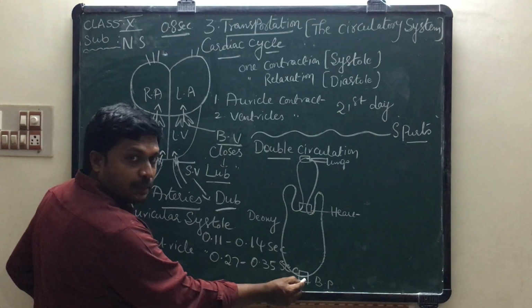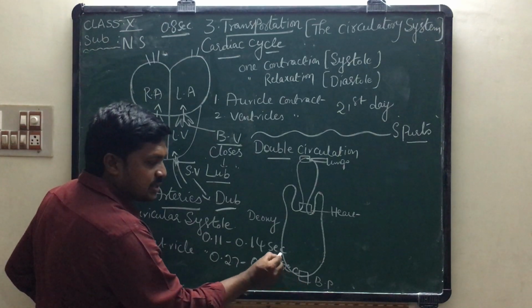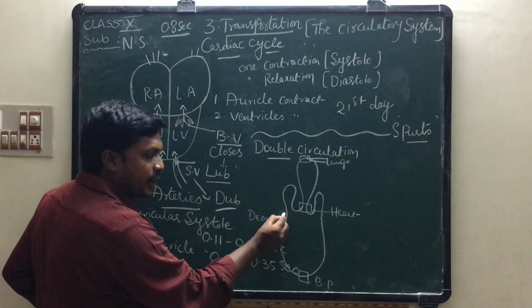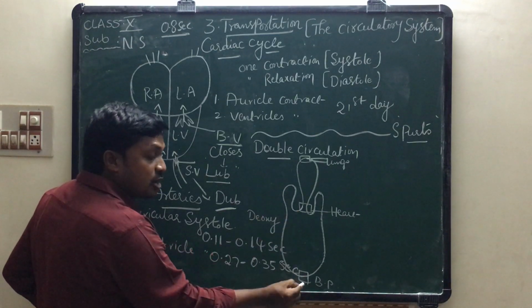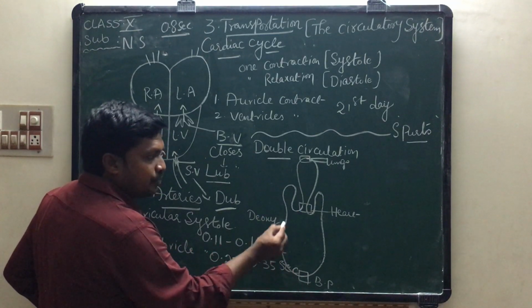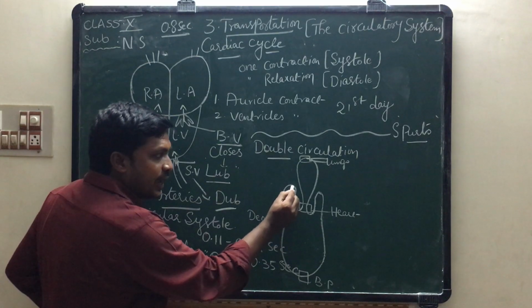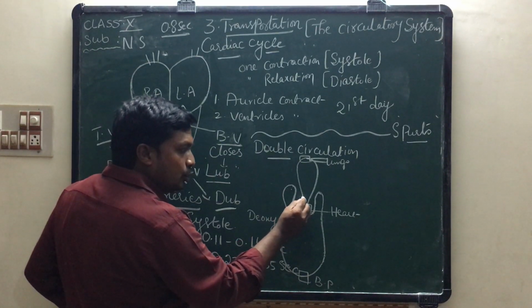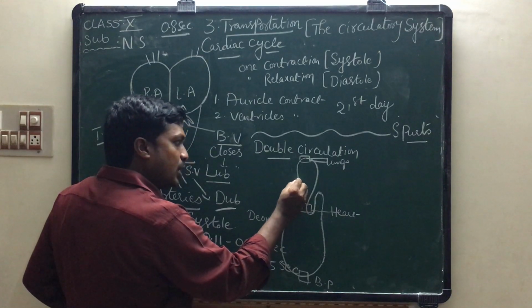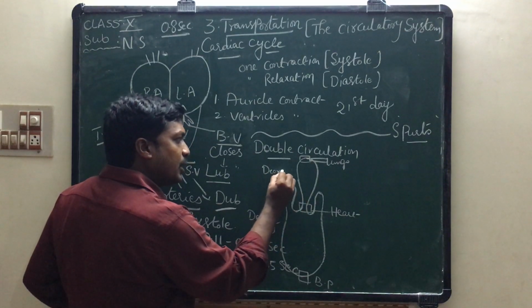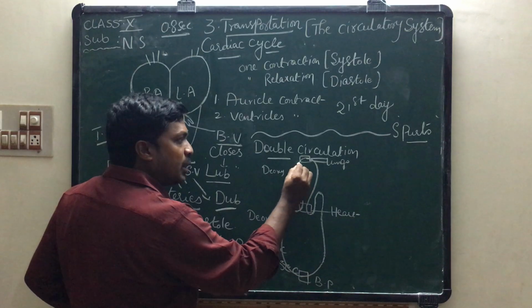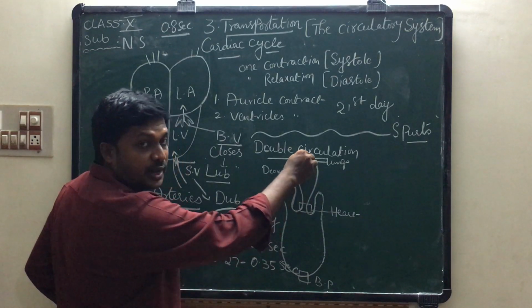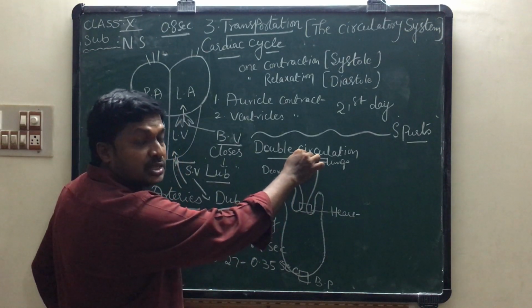The deoxygenated blood present in the body parts goes to the heart. Deoxygenated blood from body parts enters into the heart. Again, observe here, from the heart this blood, which blood here? Deoxygenated blood enters into the lungs. For which purpose? Oxygenation. Oxygenation means removal of CO2 from blood.